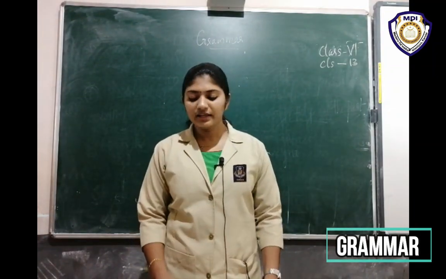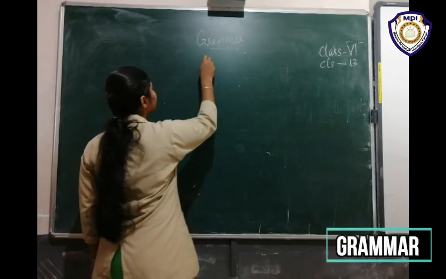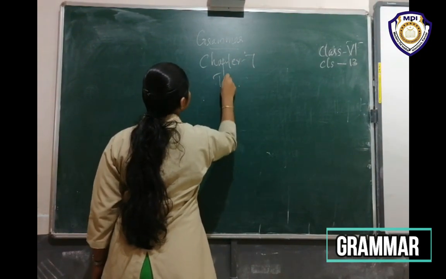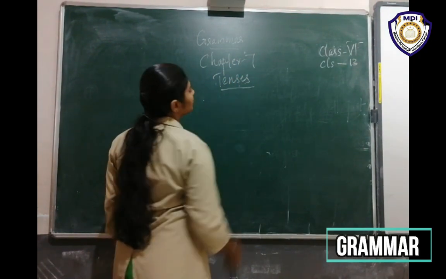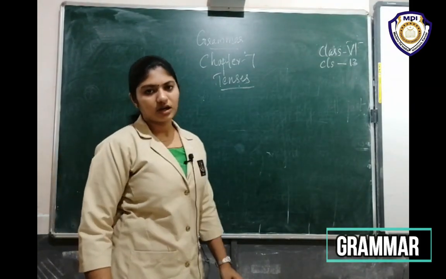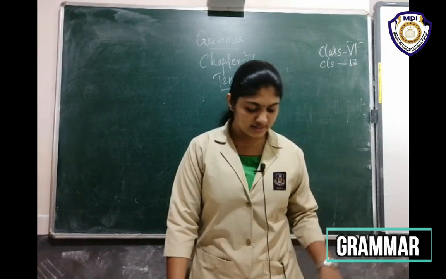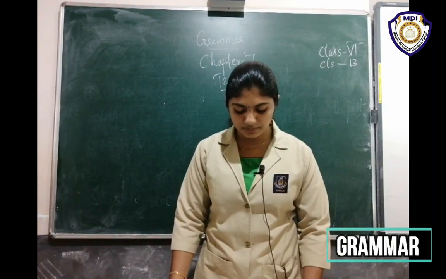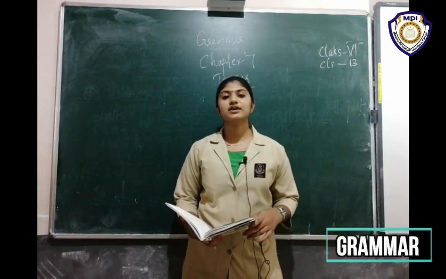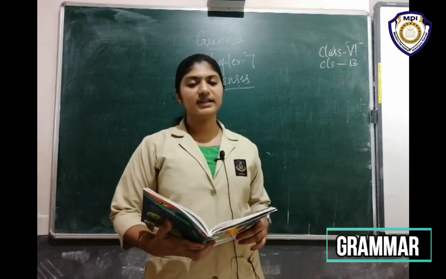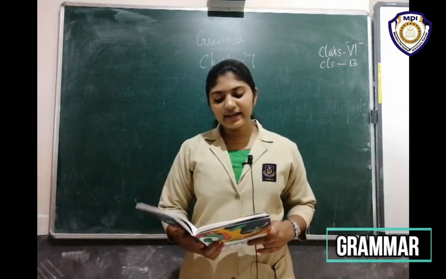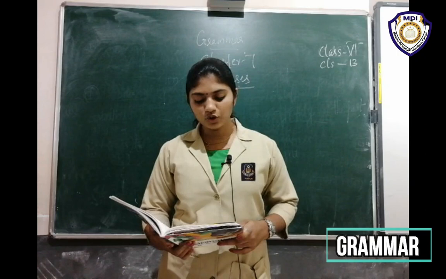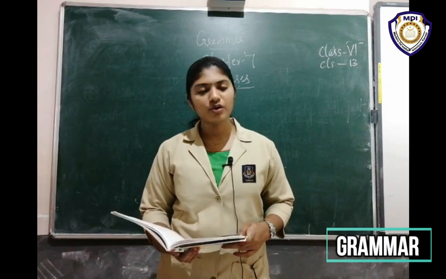Okay. Then next we are going to discuss chapter 7, tenses. Have you heard about tenses? We have already studied some tenses in 5th standard class. Here, the tense of a verb tells us about the time of an action. It tells us when the action was carried out or will be carried out. The time could be in the past, present or future.